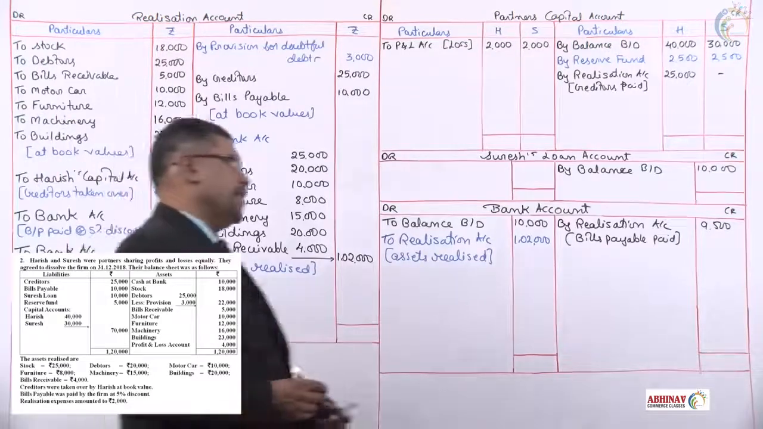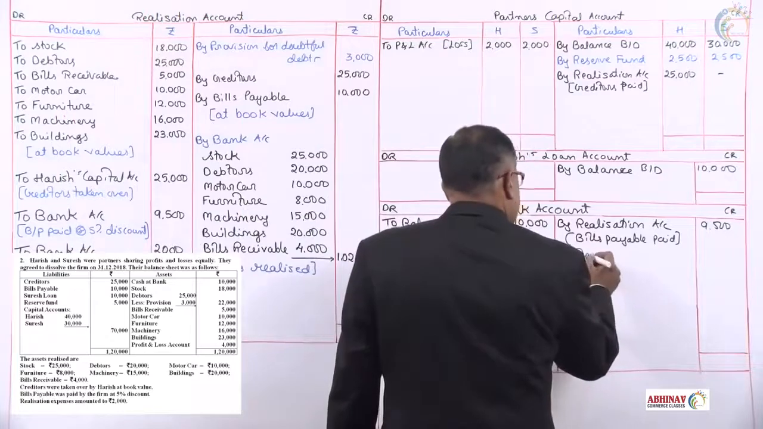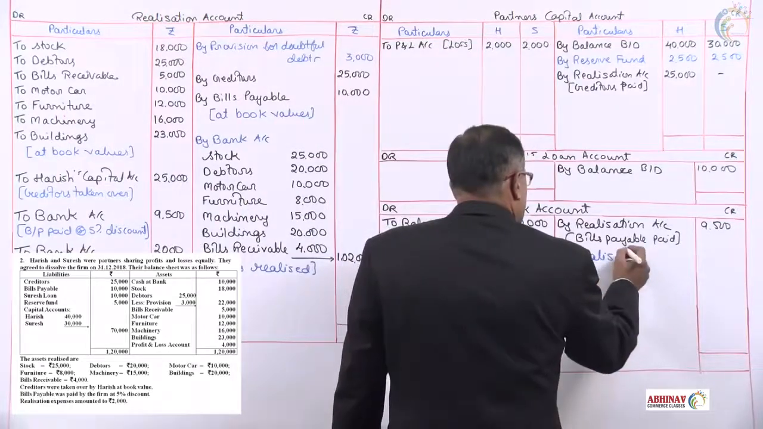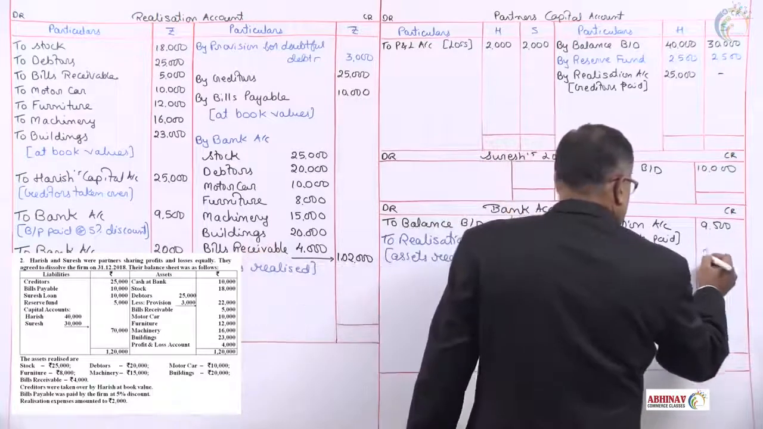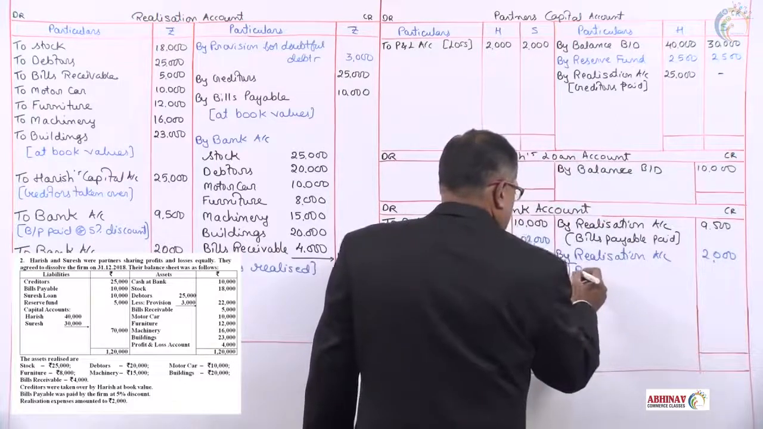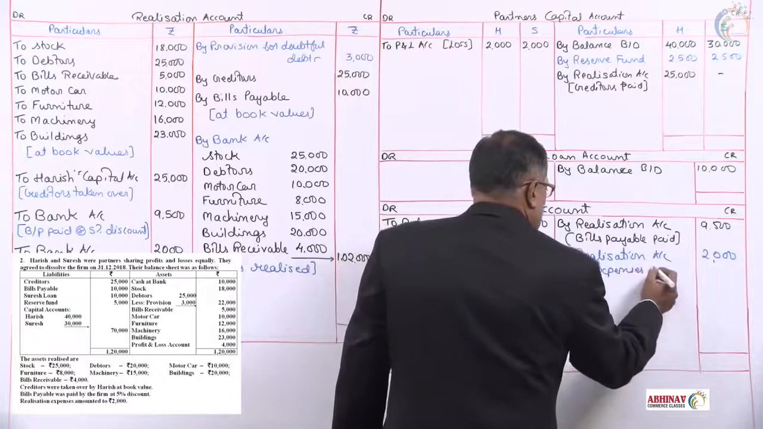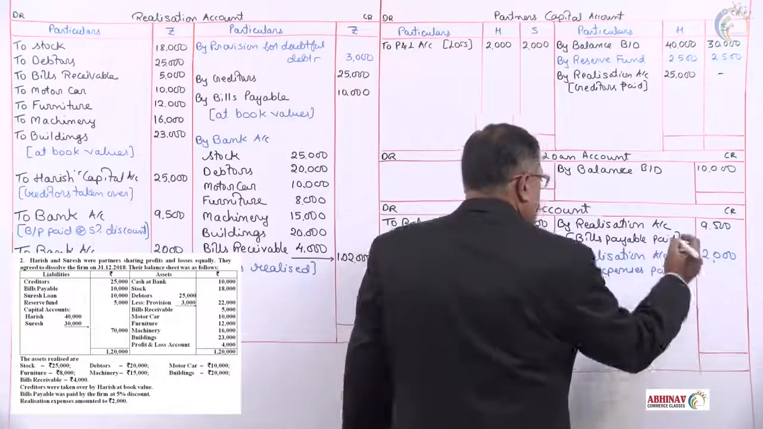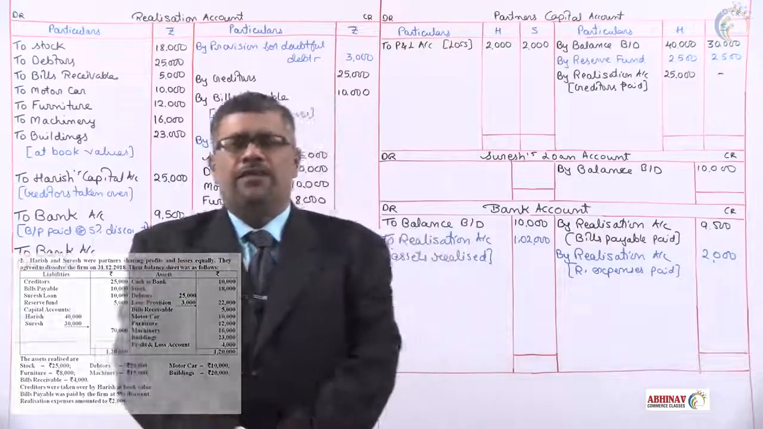Transfer it to bank account on the credit side by realization account. Amount of expenses 2,000 rupees. Into bracket realization expenses paid. That's all with all the transactions.